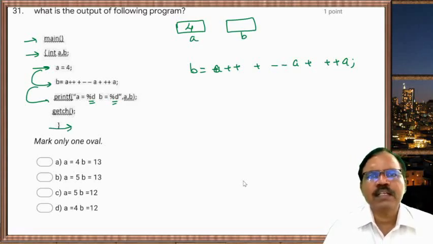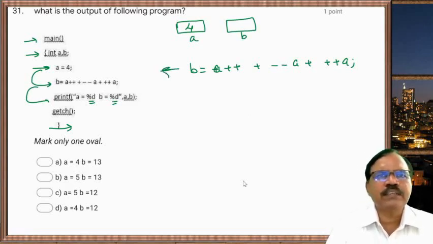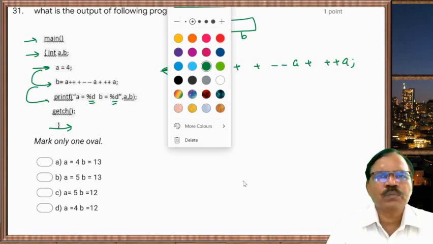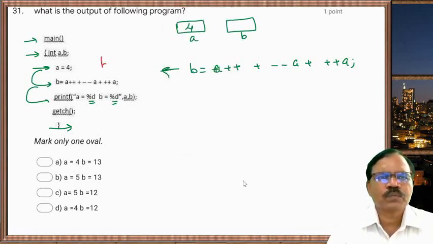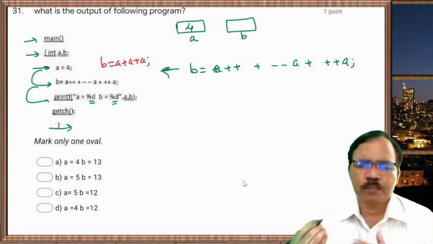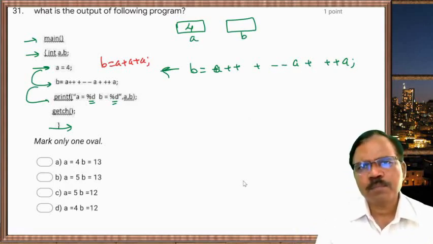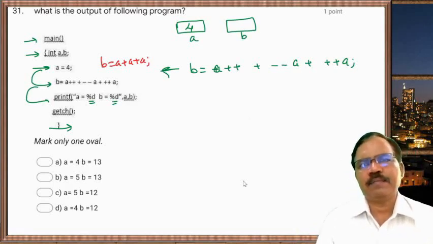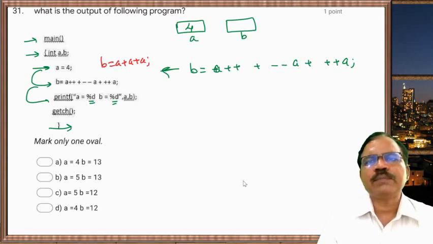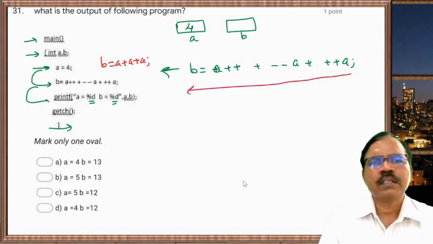So what happens here? We know this expression is b is equal to a plus a with post increment, pre increment, and pre decrement attributes on a. And we know expression is evaluated from left to right.